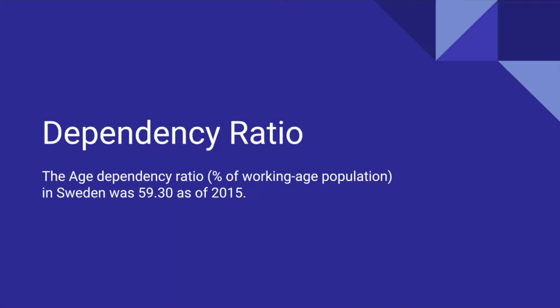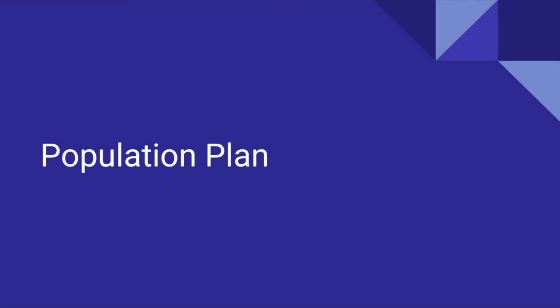The dependency ratio. The age dependency ratio, the percentage of working age population in Sweden, was 59.30 as of 2015. The population plan.